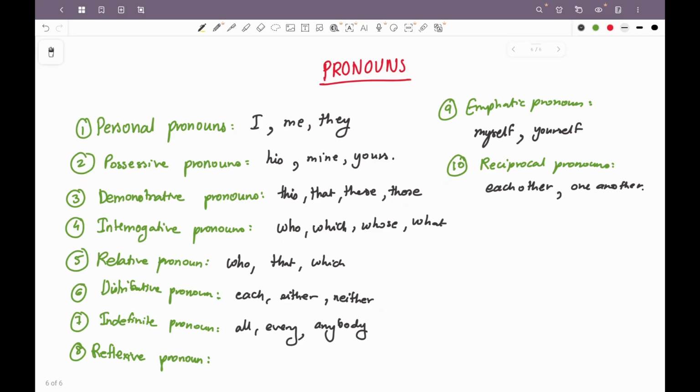So with this we have completed the first section where we have spoken about nouns and pronouns. The next section of this topic is going to be about adjectives and adverbs, and then we will go to discussing verbs. Moving forward, after pronouns we will be discussing adjectives. Adjectives are words that tell us more about nouns, right? They are used to modify a noun or a pronoun as well, right?